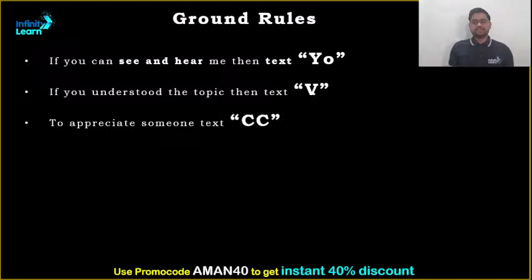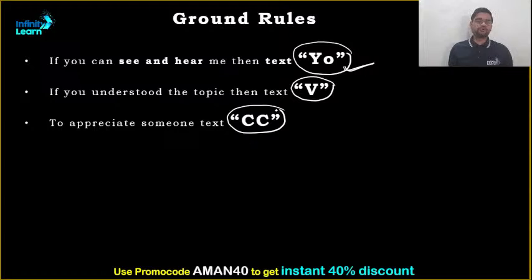If I'm audible, visible, slides are visible, everything is good, technically we are sounding great, then you will be typing yo in the chat box. The moment you type yo, I will understand that we are technically going right and there is no problem. Second, if you have understood the topic and there is no difficulty, you will type V stands for victory in the chat box. Last one, you will type CC, that means clap clap, if you are asking questions or participating. Okay, clear? So let's get started.